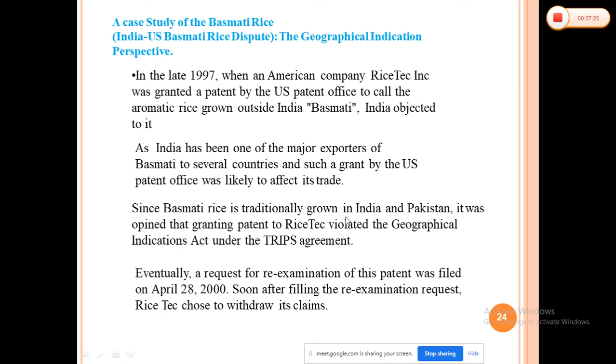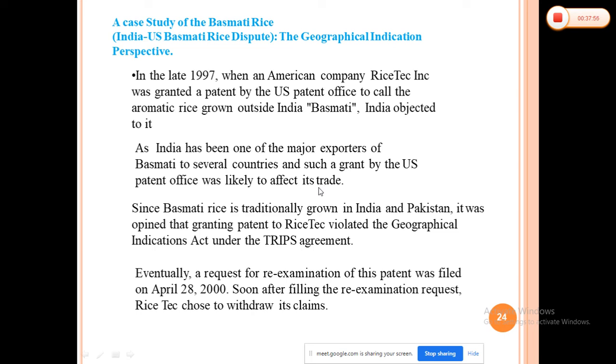So granting a patent for the rice is a violation of the Geographical Indications Act and the TRIPS agreement. After a request for the re-examination of this patent was filed on April 20, 2000, RiceTec decided to withdraw its claims, because this particular basmati rice is grown